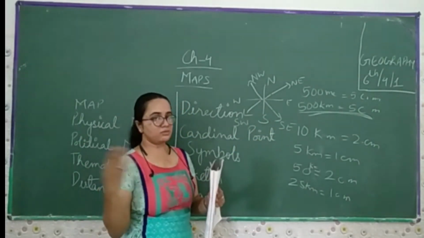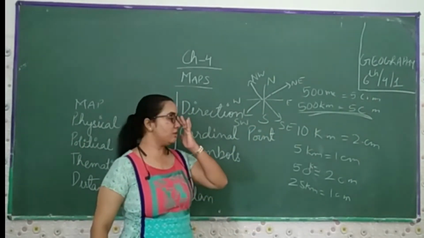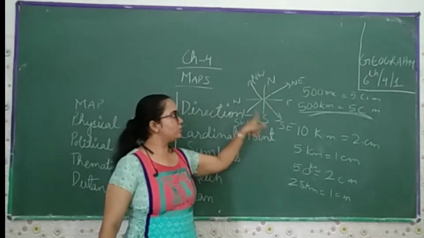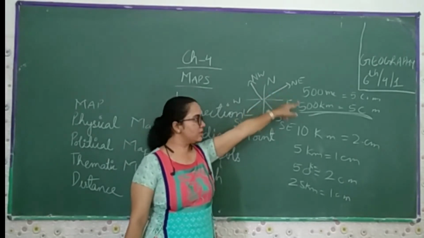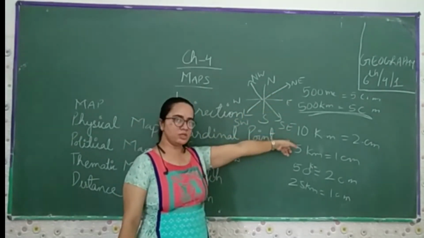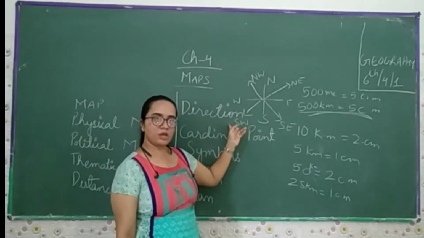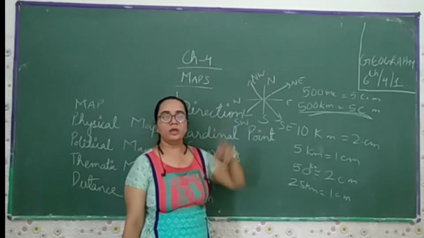So we will come to know what we call these directions. You have to keep this in mind: north, east, south, west are the 4 major directions. By mixing these two, it becomes northeast. By mixing these two, it becomes southeast. By mixing these two, it becomes southwest. And by mixing these two, it becomes northwest.